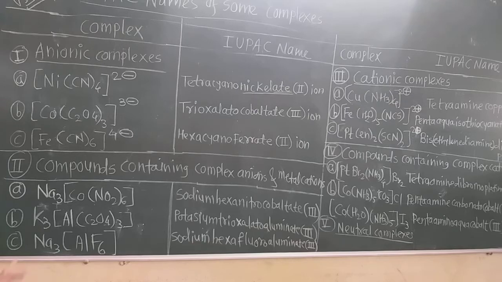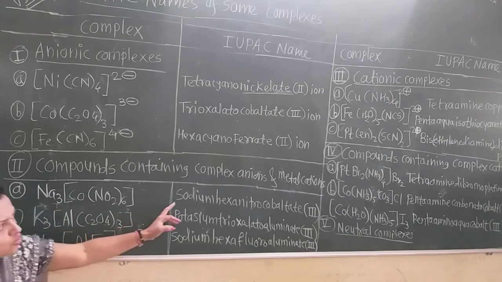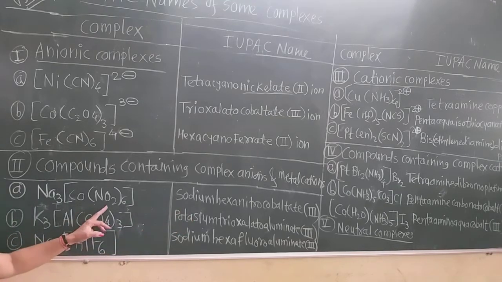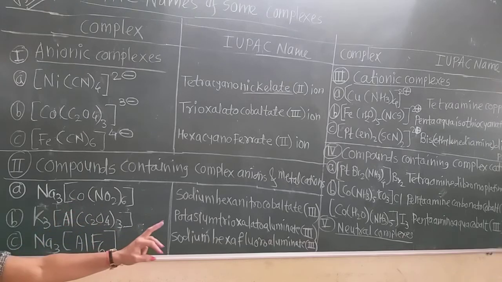Remember that. So here what is written? Though there are 3 sodium atoms, only write down sodium, not trisodium. In this way, remember that. This is only sodium, hexanitro, because it is nitrite. So nitrite is converted into nitro. Sodium hexanitrocobaltate in parenthesis 3.